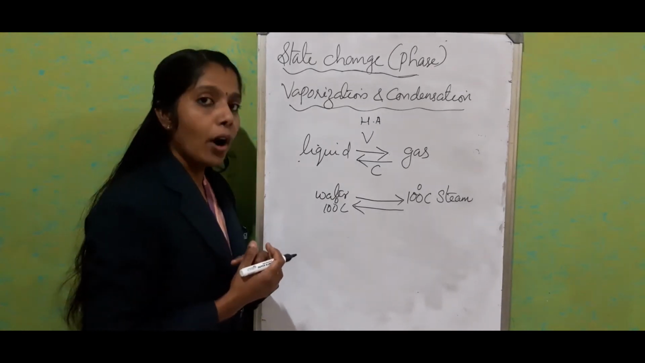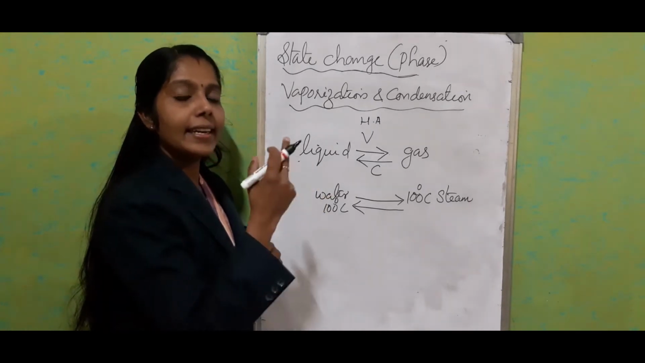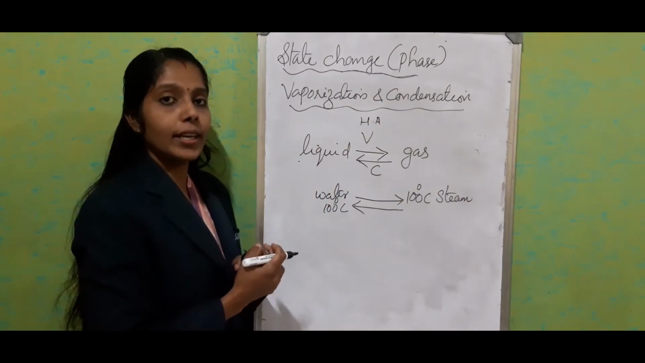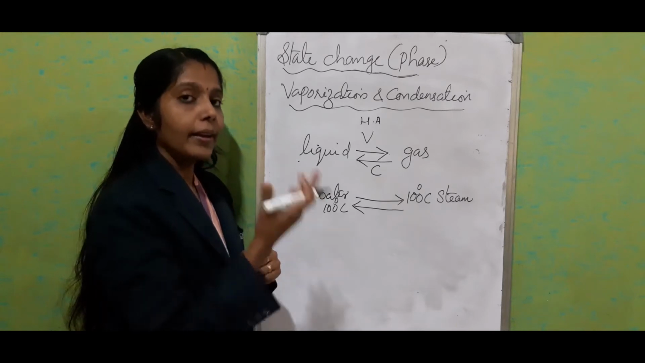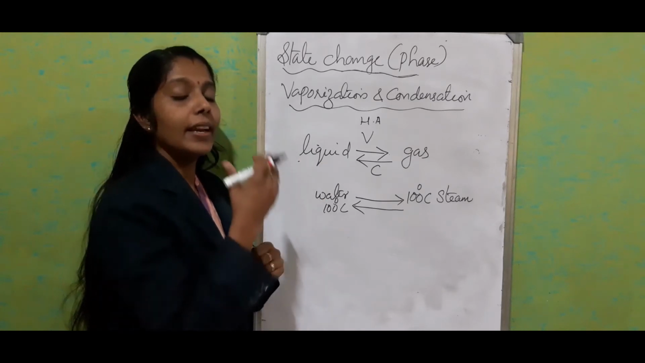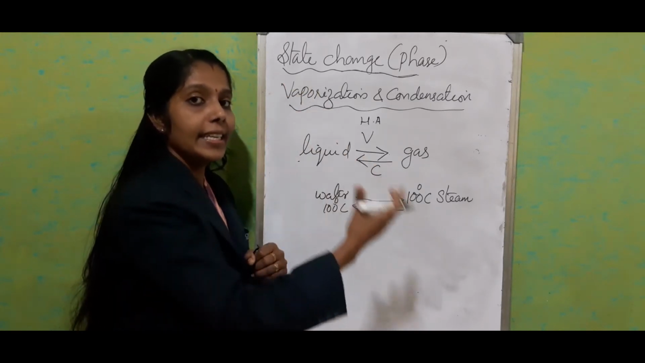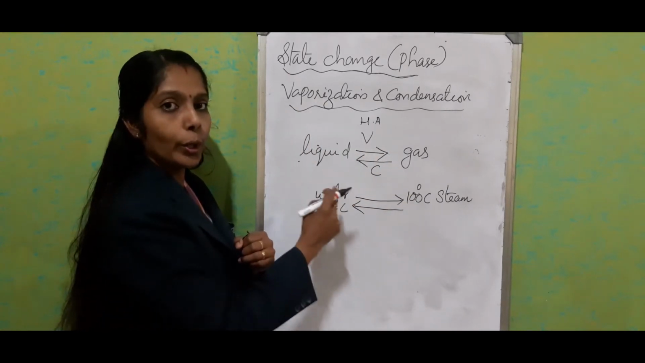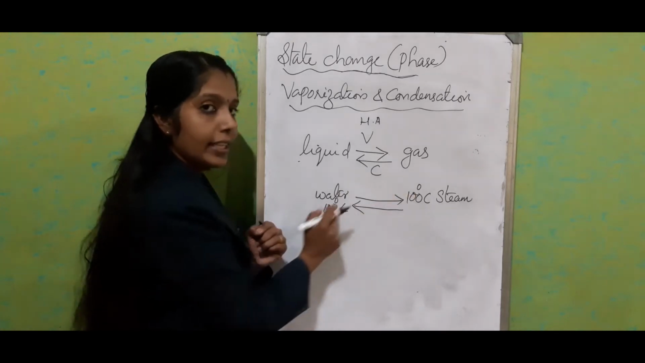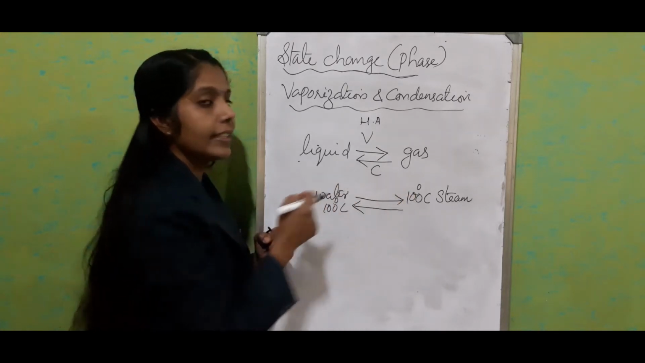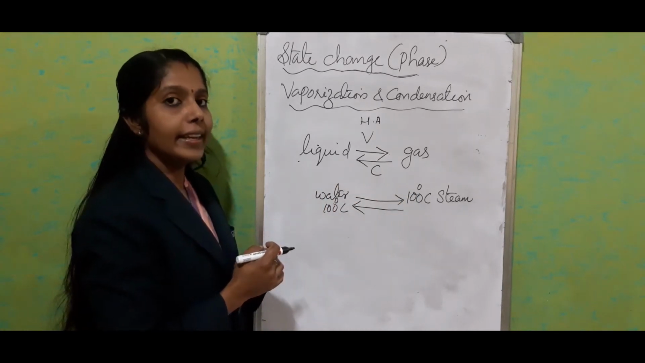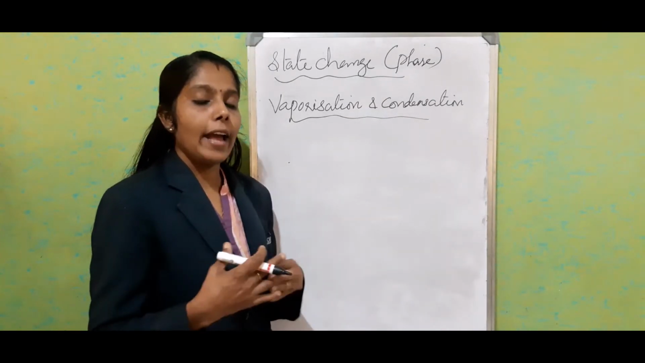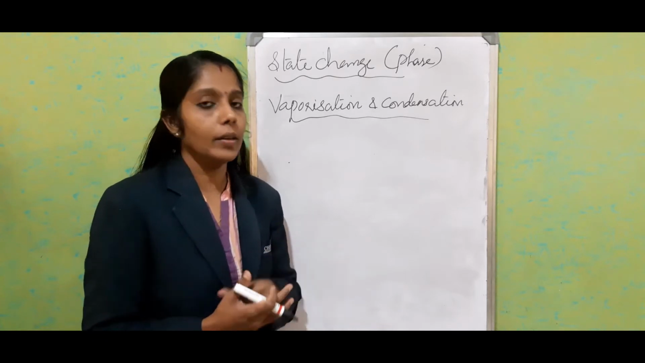Then, what is boiling point? The temperature at which water or a liquid changes into gaseous state is known as boiling point, and condensation point means the temperature at which gaseous state changes into liquid. So if we consider water, the boiling point is 100 degrees Celsius and the condensation point is also 100 degrees Celsius.